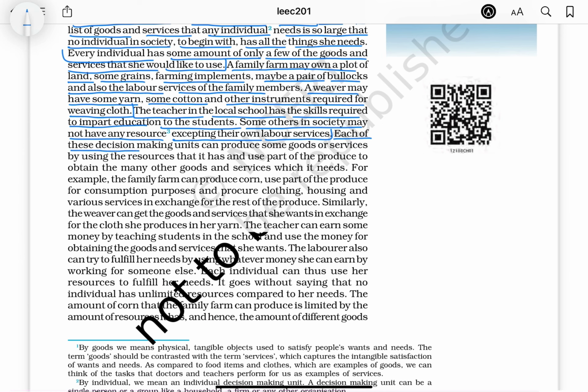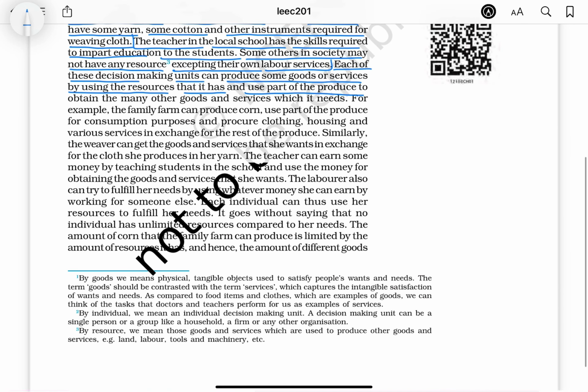Each of these decision making units can produce some goods or services by using the resources that it has and use part of the produce to obtain the many other goods and services which it needs. For example, the family farm can produce corn, use part of the produce for consumption purposes, and procure clothing, housing, and various services in exchange for the rest of the produce.